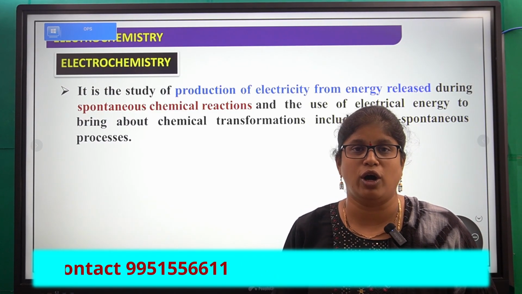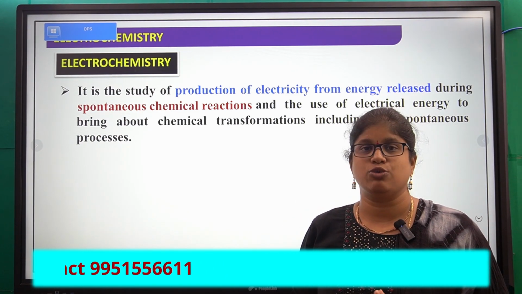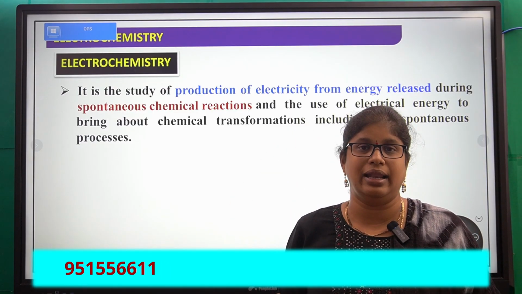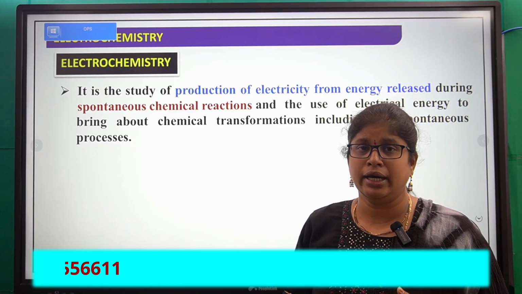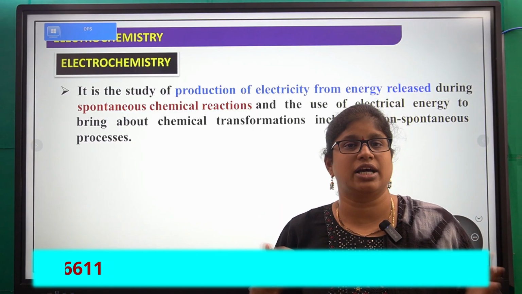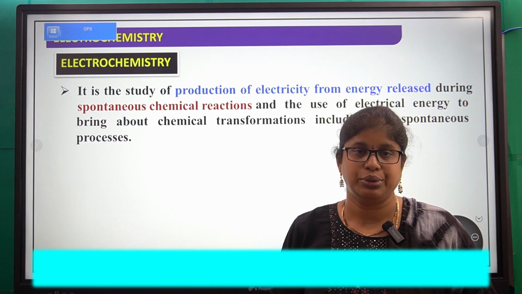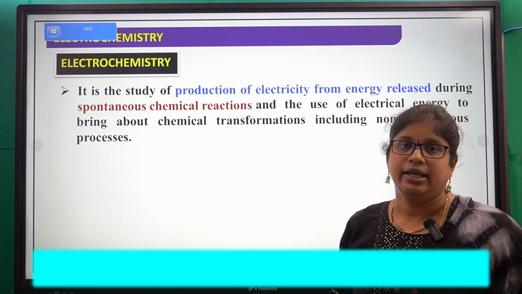In this spontaneous process, chemical energy is converted into electrical energy to run that phone. So how chemical energy is converted into electrical energy, and how electrical energy is converted into chemical energy, all these we study in this chapter.